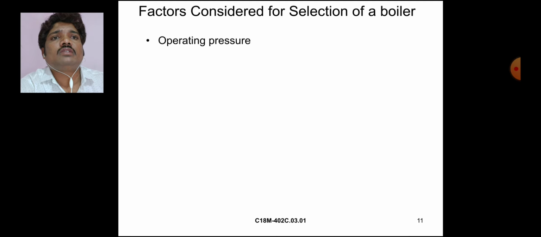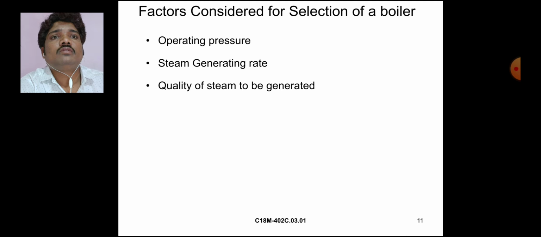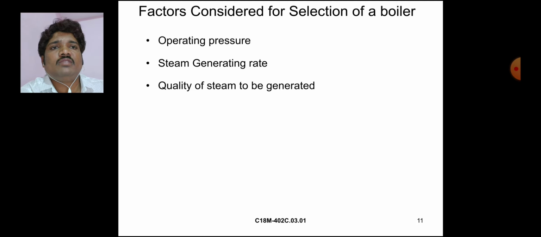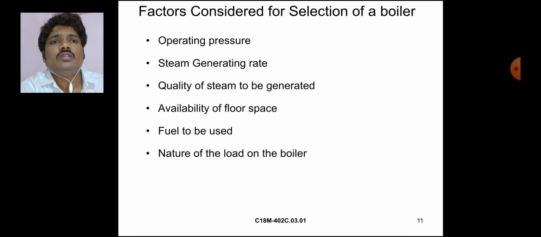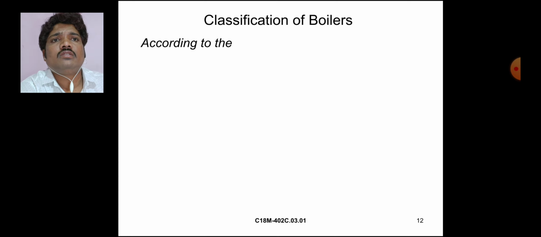Factors considered for selection of a boiler: operating pressure, steam generating rate, quality of steam to be generated, availability of floor space, fuel to be used, nature of the load on the boiler, and initial cost.